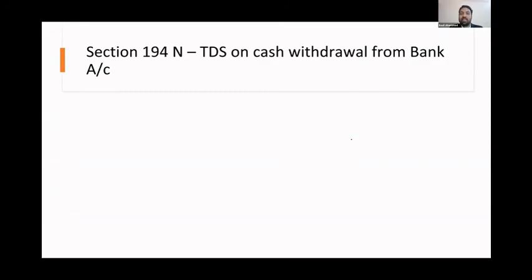Now, this is the most important one. Whether you are an individual or a businessman, but we are focusing on business, a new section: TDS on cash withdrawal from your bank account. If you're going to an ATM and withdrawing cash, there is TDS.